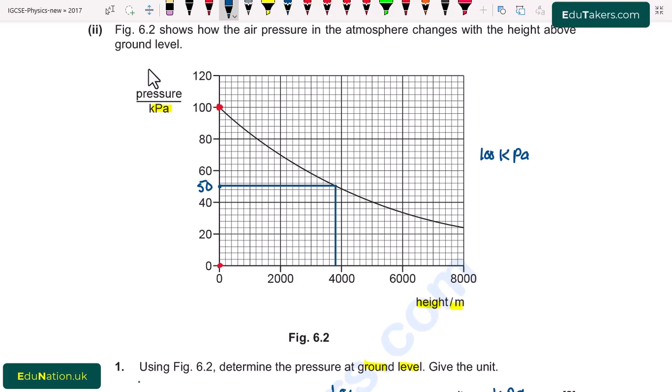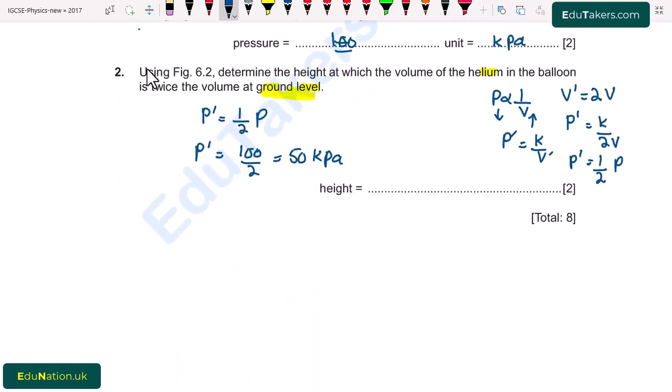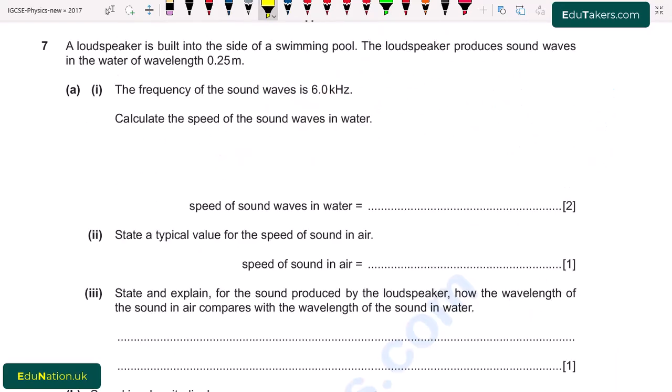So from this point I can measure the height. As it is 2000, it is 4000, so this point will be equal to 3800 meters. So the height will be equal to 3800 meters. I write here 3800 meters.